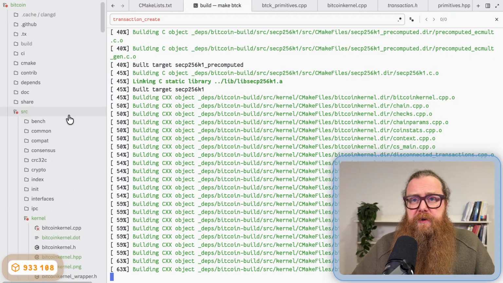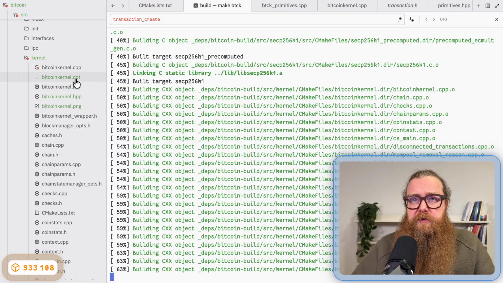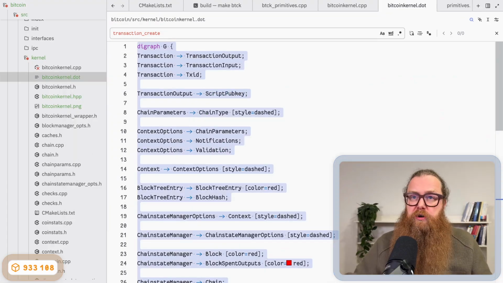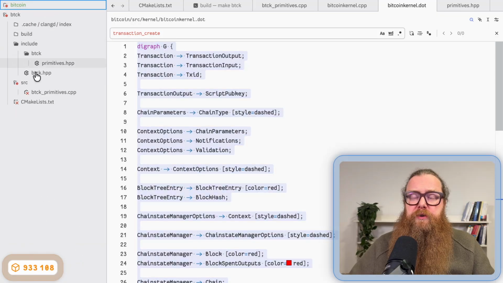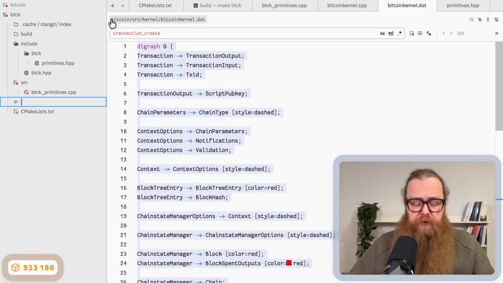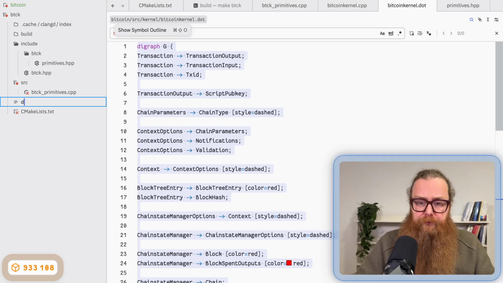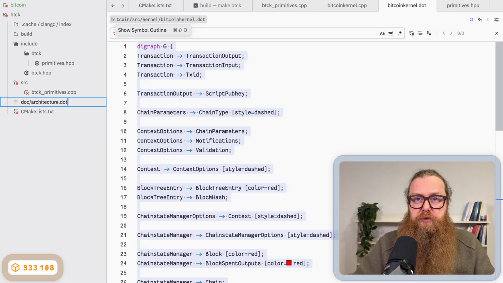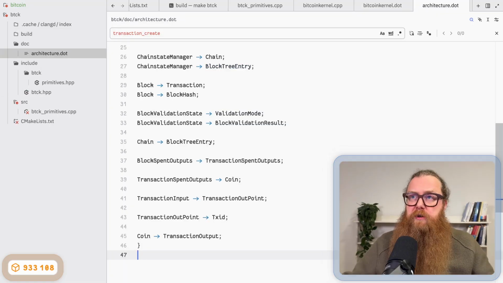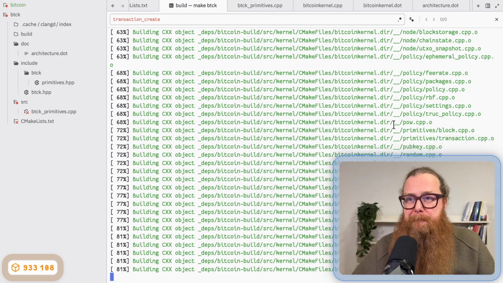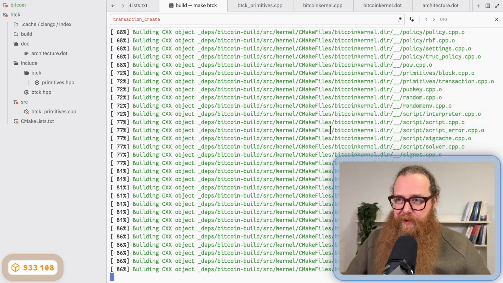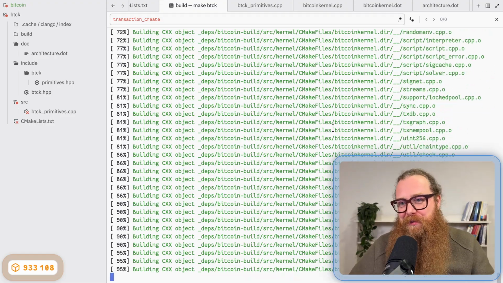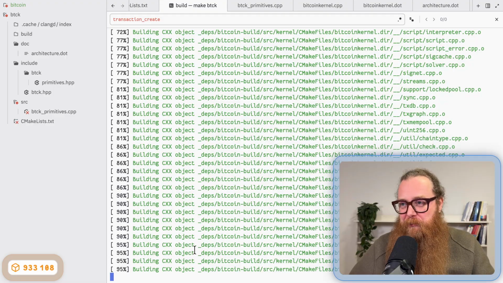In the meantime, I can copy this other stuff, right? We had this Bitcoin kernel dot file. Just copy that. And I also want to put it here in my new directory. Put it in the docs directory. Doc slash, call it architecture dot, put this here. Is it still building? I could have built with multiple processes in parallel, but I just wanted to show the output here. But it's finished. It's nearly finished.